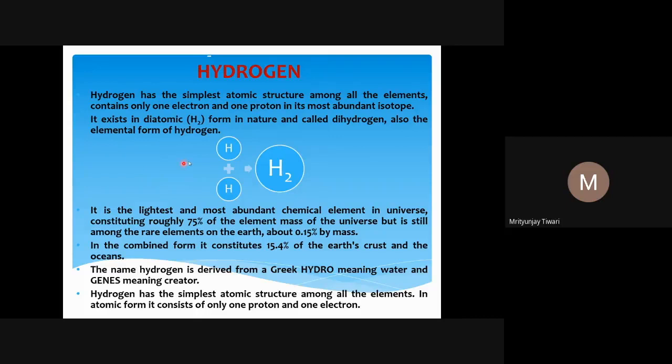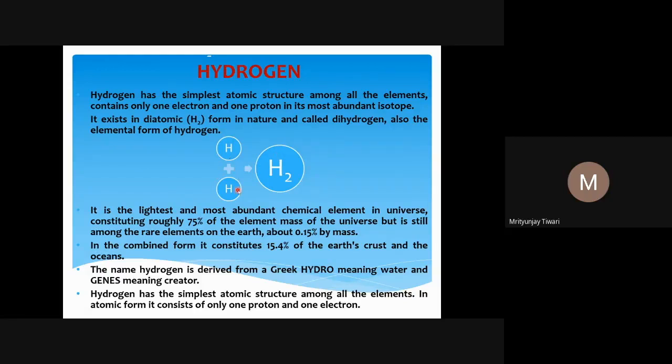So hydrogen exists in diatomic form in nature. Diatomic form means two atoms of hydrogen combine together, one hydrogen atom and another hydrogen atom. These hydrogen atoms do not have a separate or independent existence. They are not stable as a single atom. So two hydrogen atoms combine through a chemical bond to form a hydrogen molecule, and the elemental hydrogen that we talk about is the H2 molecule. There are many H2 molecules, and that is what we call hydrogen. So hydrogen exists in nature in the diatomic form, and it is called dihydrogen.